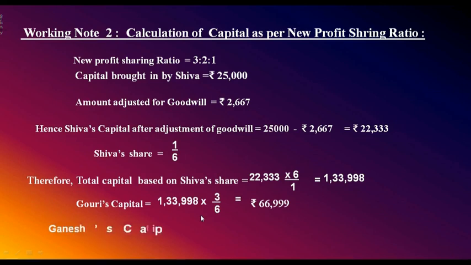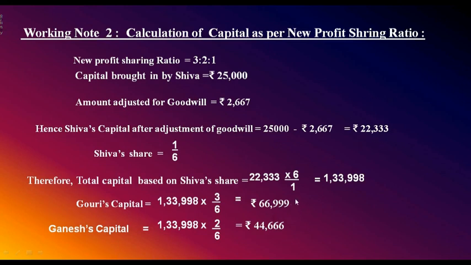Then Ganesh's capital equals 1,33,998 into 2/6 comes to how much? Rupees 44,666. This should be the capital. How much? Gauri's capital should be 66,999. Ganesh's capital 44,666. And new partner Shiva's capital is 22,333.